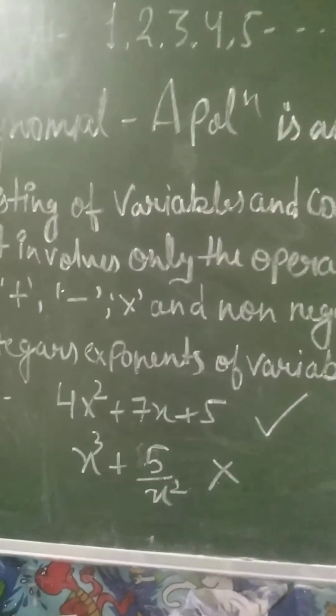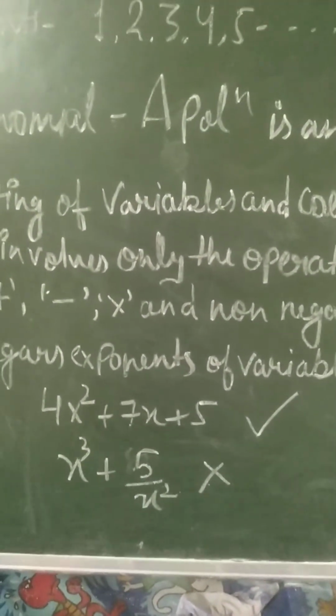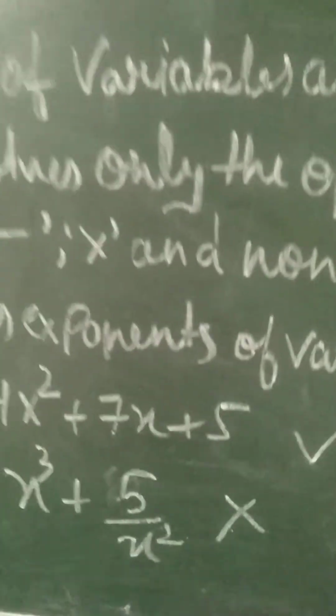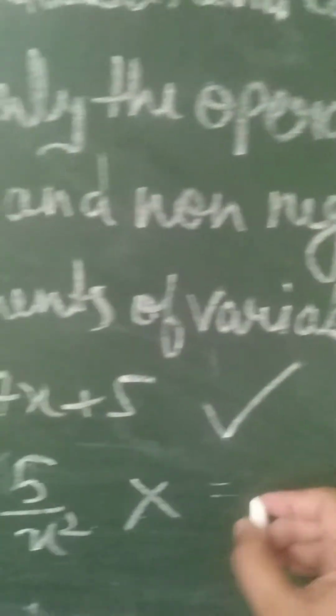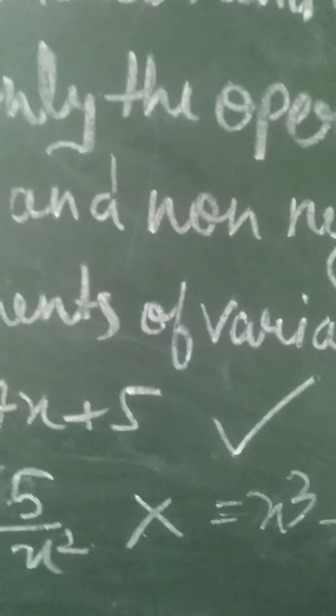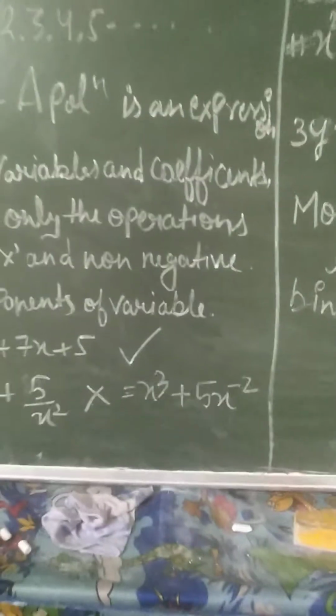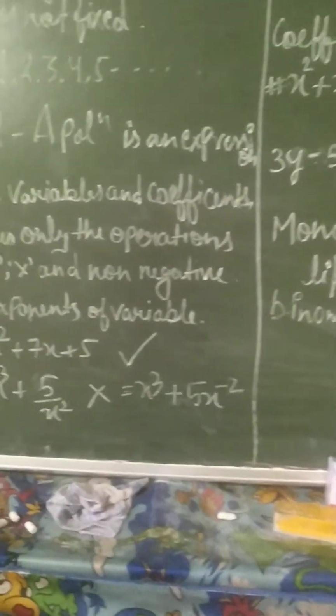See the second example: x cube plus 5x upon x square. If we write it, it is in the form of x cube plus 5x to the power minus 2, and the power of x is coming in minus.